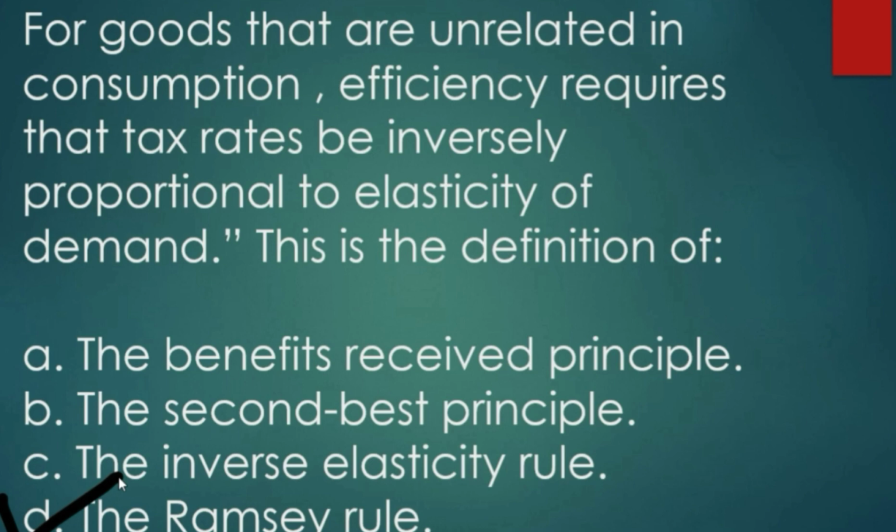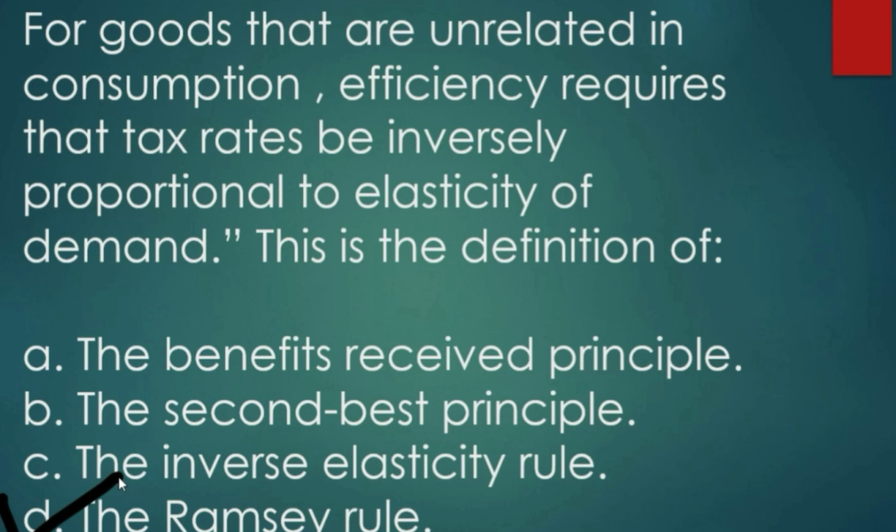So according to this rule, the tax rate imposed on the good with high elasticity should be lower than the tax rate imposed on the good with low elasticity. That is, when elasticity of demand is high, tax rate should be low, and when elasticity of demand is low, tax rate should be high.